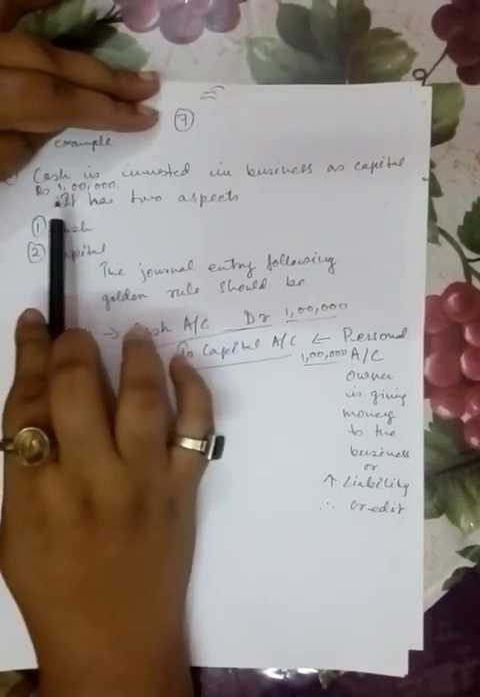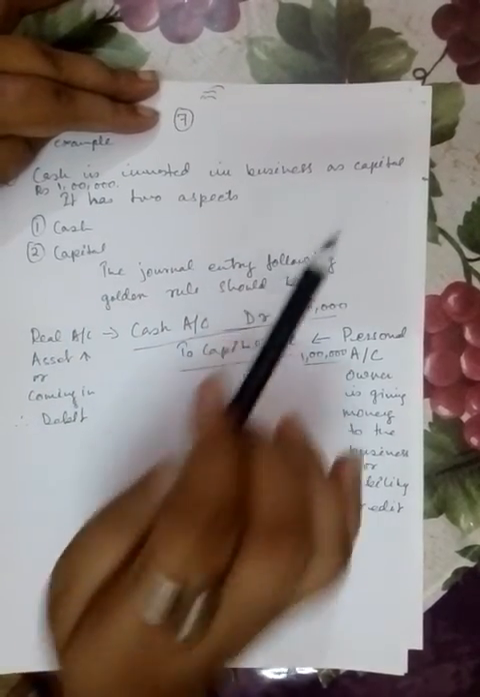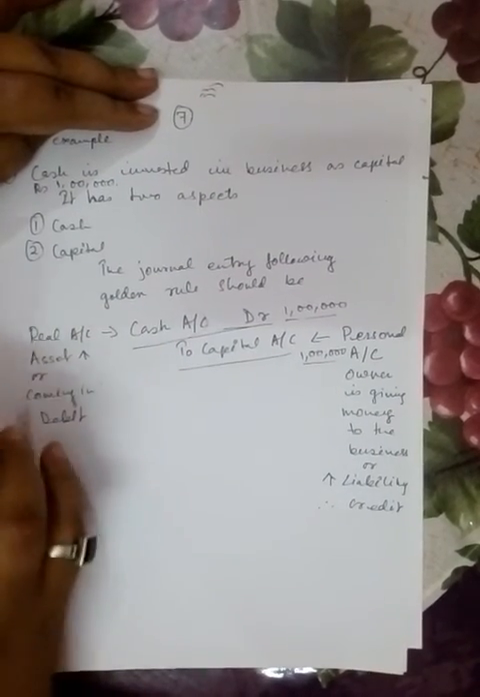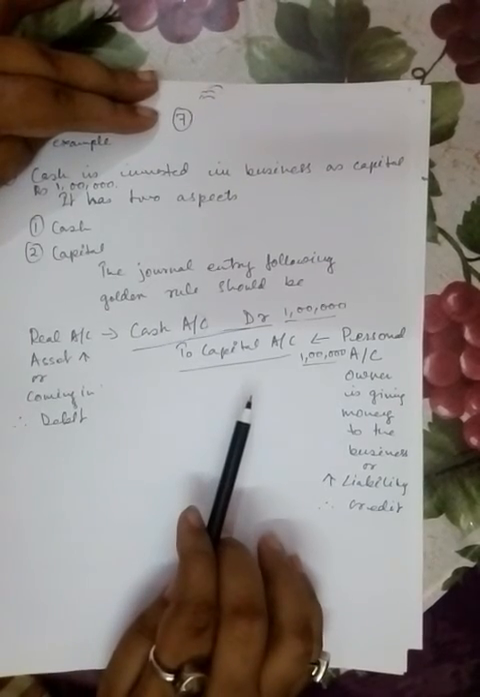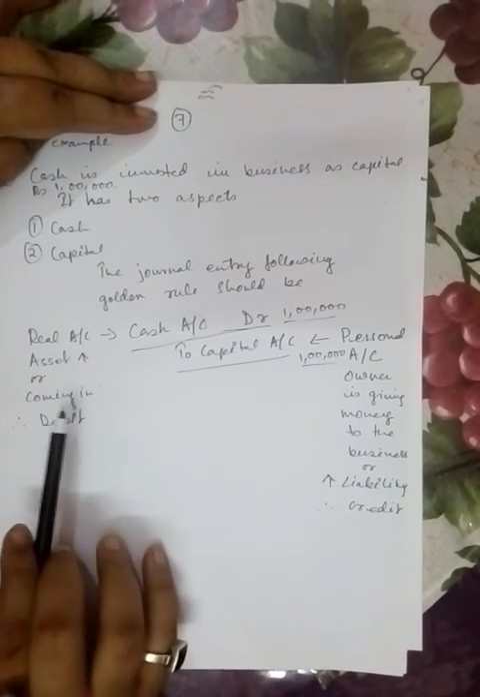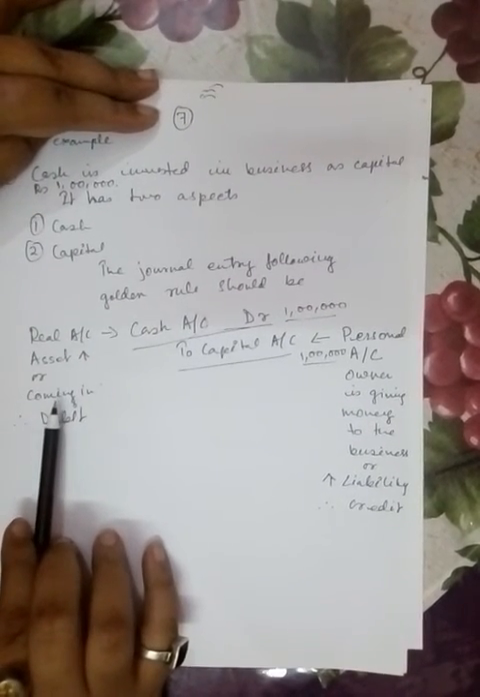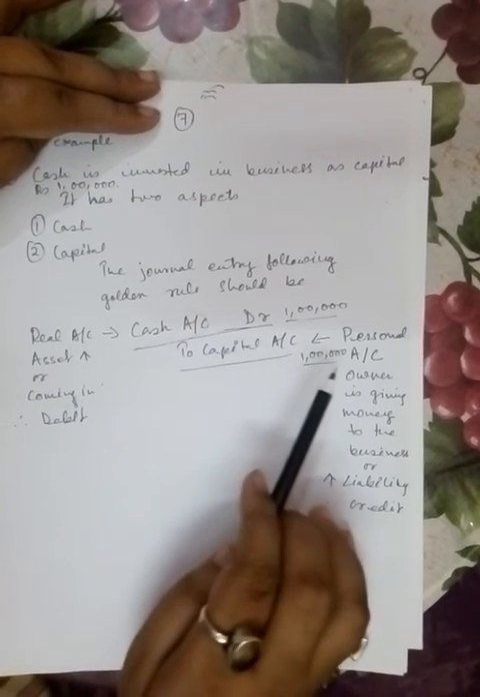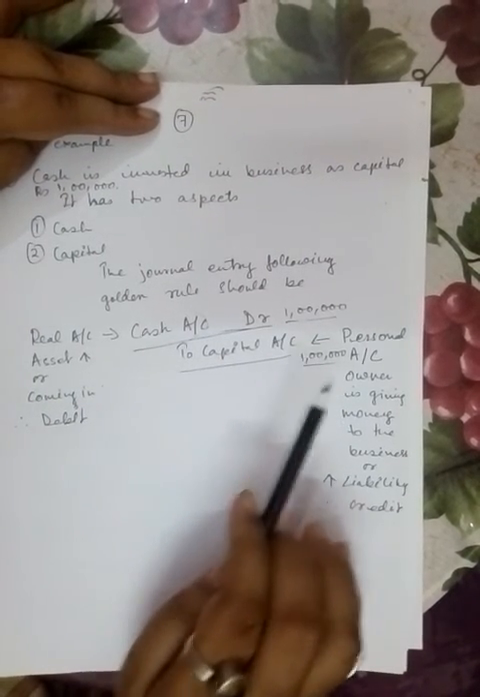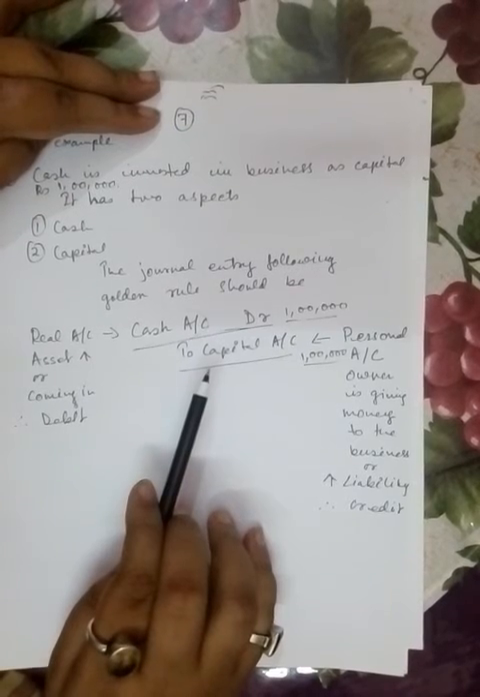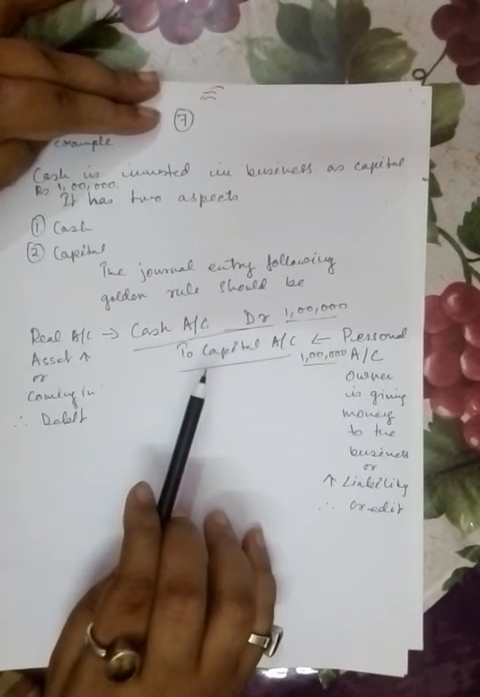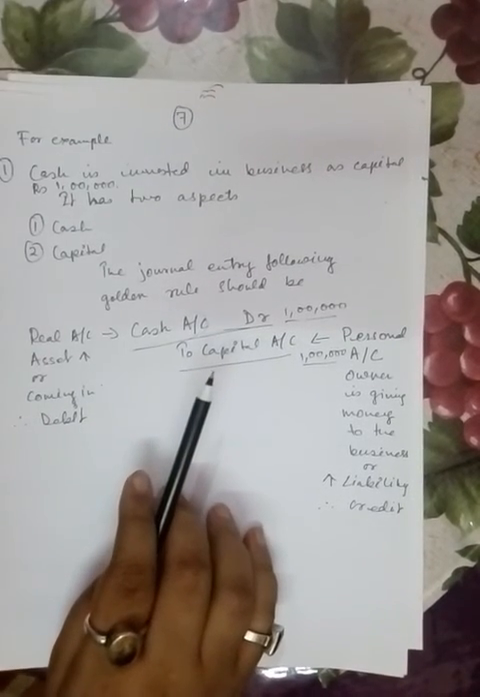So the cash is invested in the business. There are two aspects to sum up: cash and capital. Cash is debited, capital is credited. Cash is real account coming in the business, it's an asset, we should debit it. Capital is coming in the business, and we should credit it, since the liability also for the business is increasing.